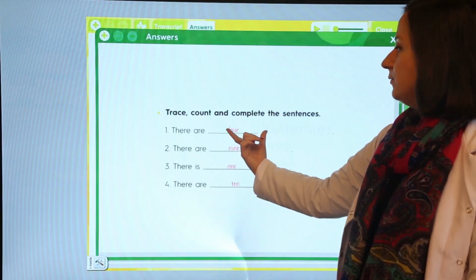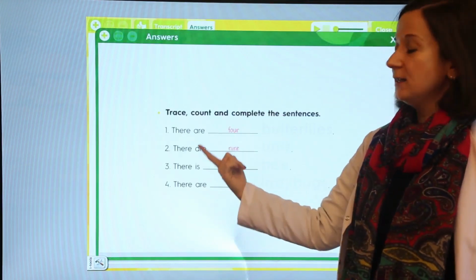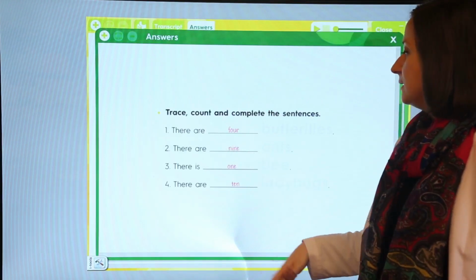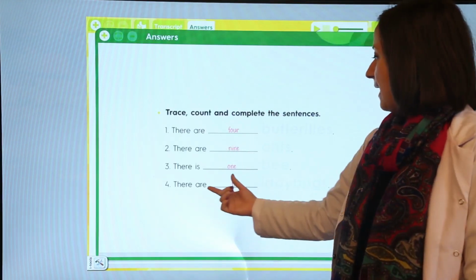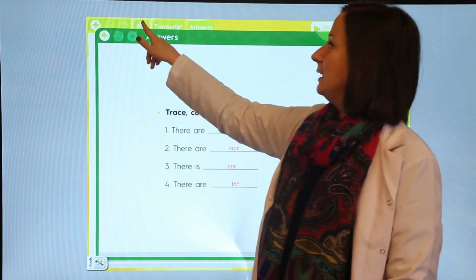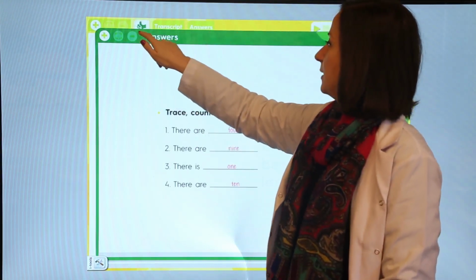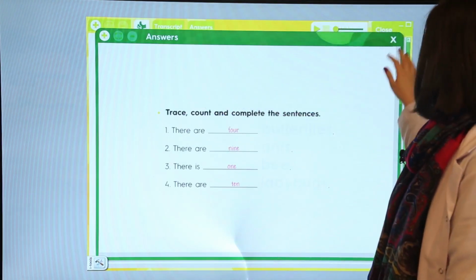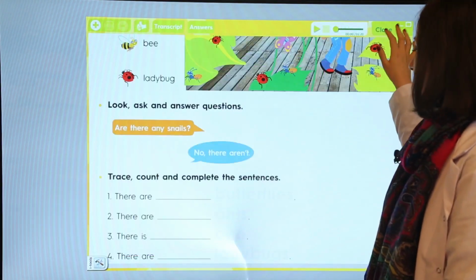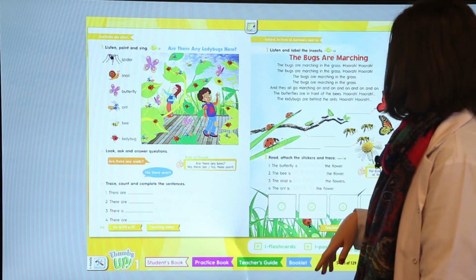Okay, 4 butterflies. There are 4 butterflies. There are 9 ants. There is 1 bee, and there are 10 ladybugs. Okay, now we will do one more activity.